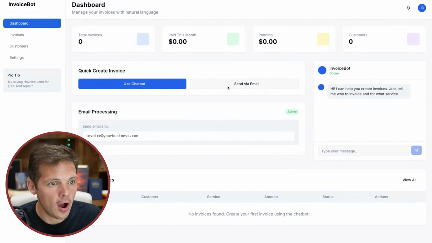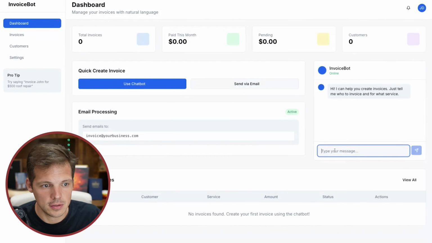Now, I'm just going to go ahead and use this chatbot again. And would you look at this thing right here? When I go to invoicefreely.com, boom, look what you get. There it is on this custom domain name. Does it get any more beautiful than that? I can use the app right here in my custom domain name.